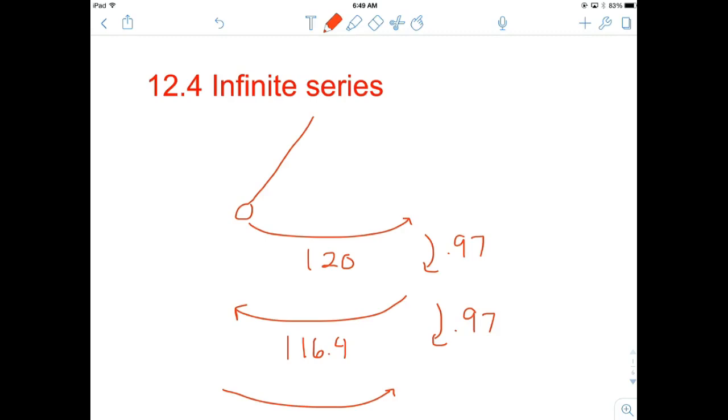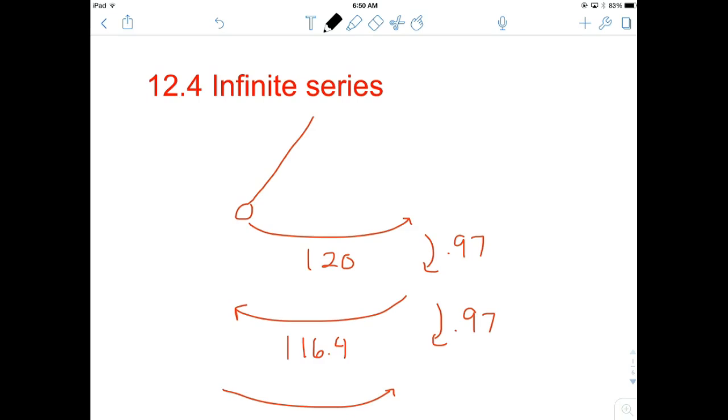This is lesson 12.4. We're going to continue where we left off from 12.3, looking at the pendulum. And the pendulum is an interesting question because it could swing forever, ever so subtly, but eventually it has to stop, right? And this really represents an infinite series pretty well. You may not think that, okay, infinite forever, and series meaning summing up. How can we sum up something that goes forever? Well, it has to go forever towards zero. That's the idea. And this pendulum is an excellent example of that.